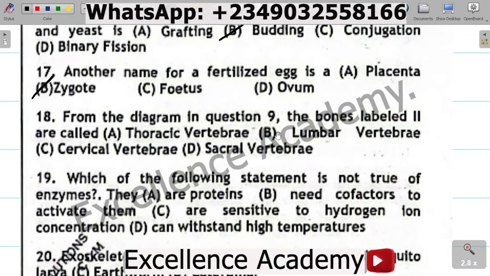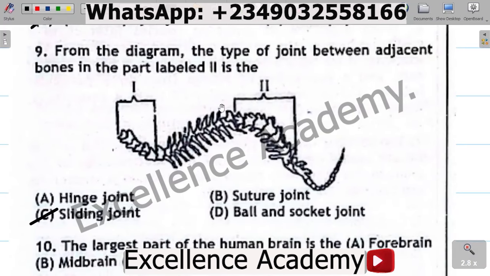A. Thoracic vertebra, B. Lumbar vertebra, C. Cervical vertebra, D. Sacral vertebra. Remember earlier I said from the diagram, the part labeled I is the cervical vertebra. The second part, which is not labeled, is the thoracic vertebra. The third part, labeled II, is the lumbar vertebra. Then the sacral, and the last one, like a tail, is the coccyx.